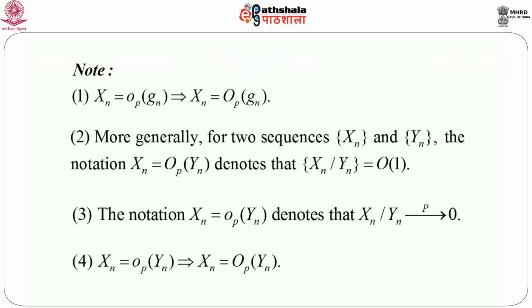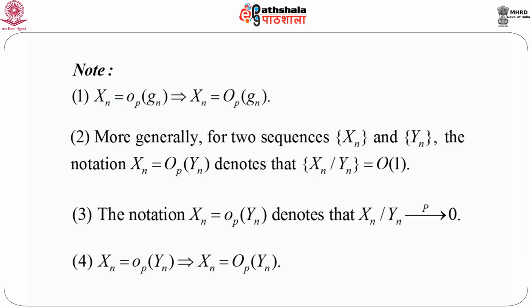Just one small note is that X_n equals O_p of g_n means X_n equals capital O_p of g_n, just the same order. And more generally, for two sequences X_n and Y_n, the notation X_n equals big O_p of Y_n denotes X_n by Y_n equals big O_p of 1.